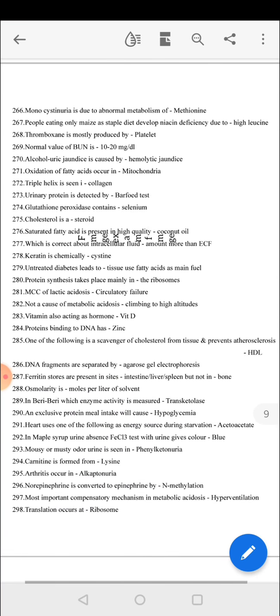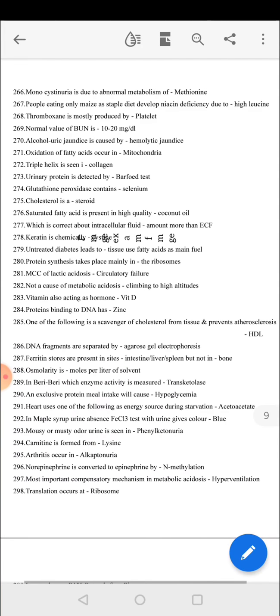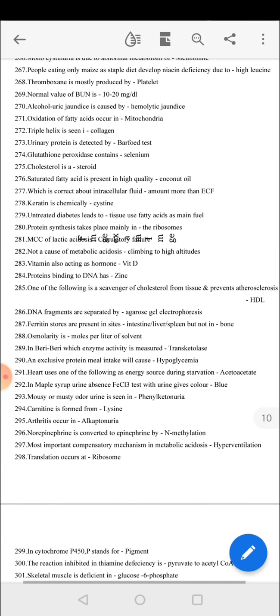Oxidation of fatty acids occurs in mitochondria. Triple helix is seen in collagen. Urinary protein is detected by the Heller test. Glutathione peroxidase contains selenium. Cholesterol is a steroid. Saturated fatty acid is present in high quantity in coconut oil. Which is correct about intracellular fluid? Amount more than ECF. Keratin is chemically a protein.